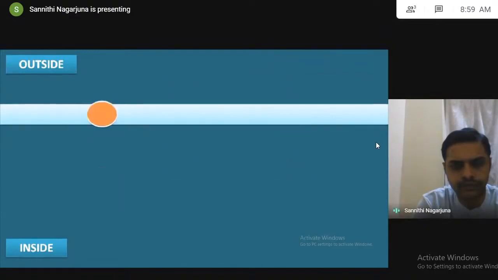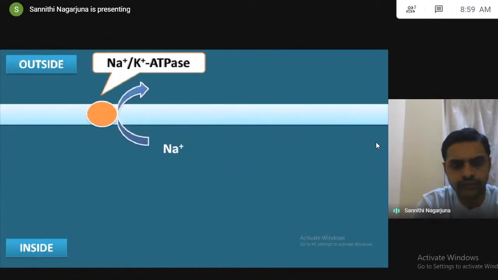Such a pump that is present on the cardiac membrane is the sodium-potassium ATPase pump. This pump will pump the sodium ions which entered into the membrane during phase 0 to the outside of this membrane. At the same time, this pump can bring the potassium which is on the outside into the membrane, where it is going to restore the potassium levels. In this way, the sodium-potassium ATPase pump will work such that sodium is going outside and potassium is coming inside without any change in the membrane potential.